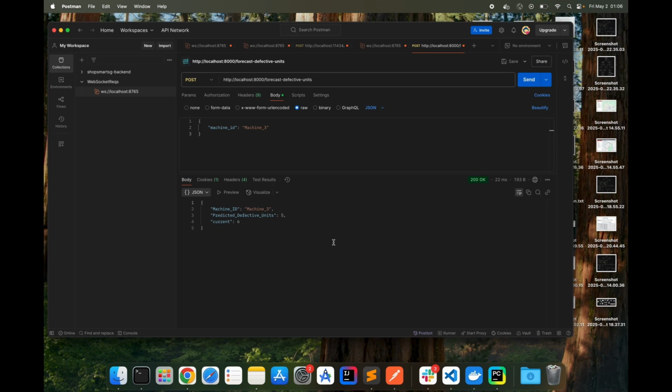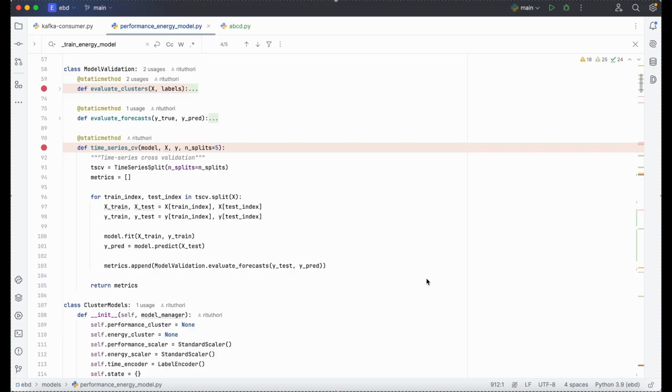Now, Ritu will provide an overview of how clustering is being used. For clustering, we maintain two key models: a k-means cluster for performance that categorizes machines into performance tiers high, medium, low using production metrics like time per unit and defect rate. A DBSCAN model for energy that identifies abnormal energy patterns from power consumption and temperature readings. These models are continuously updated through our Kafka consumer pipeline, which processes incoming MES, SCADA, and IoT streams.